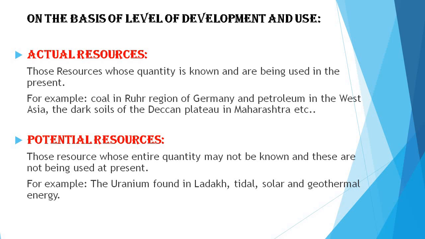Uranium, which is present in Ladakh, is an example of a potential resource that could be used in the future. Similarly, high-speed wind was a potential resource 200 years ago, but now it is in use.